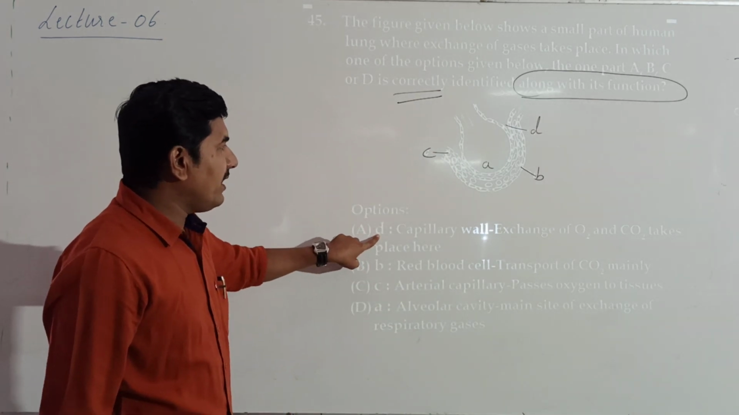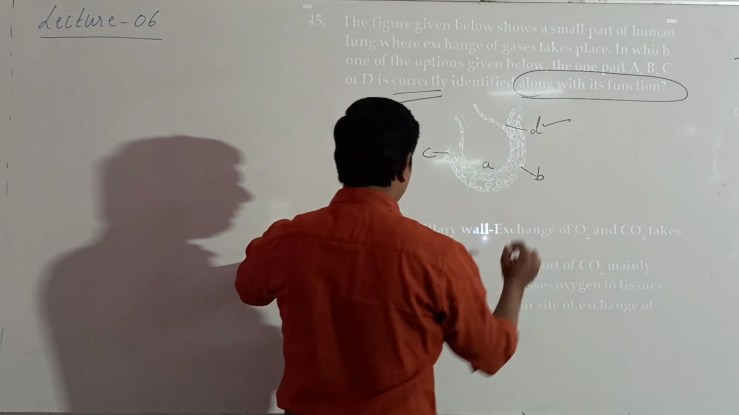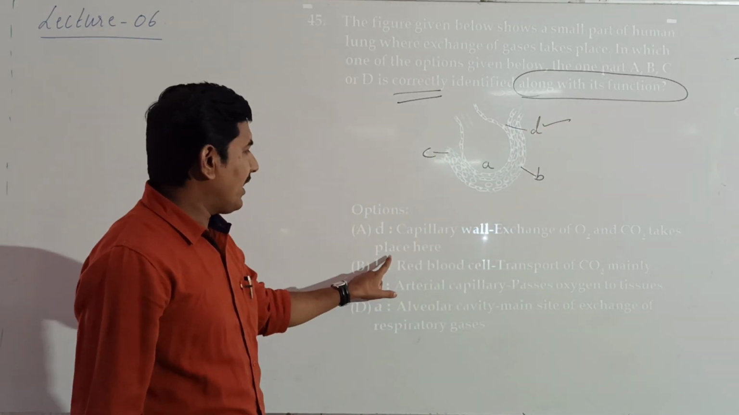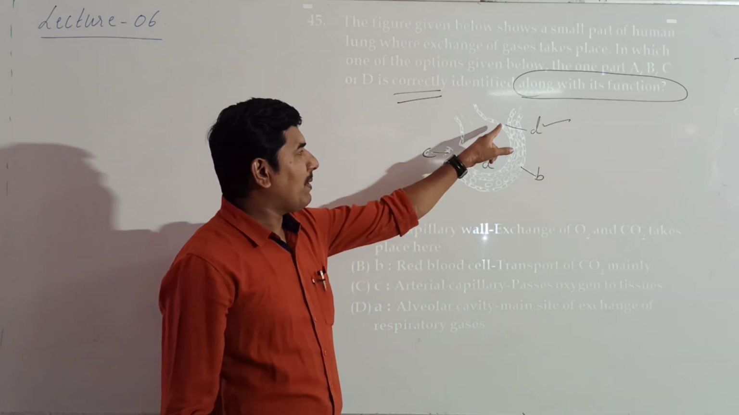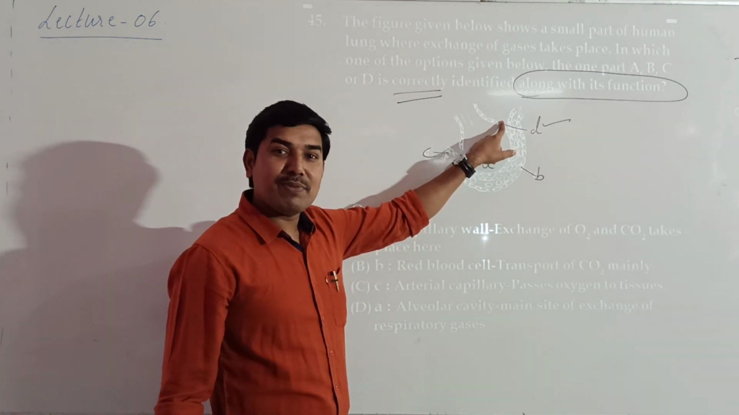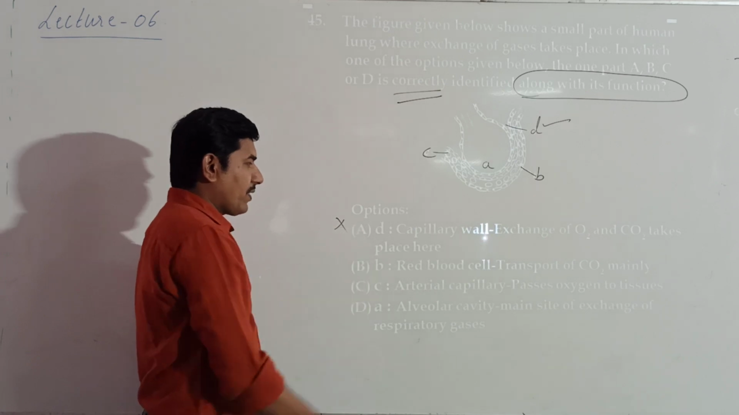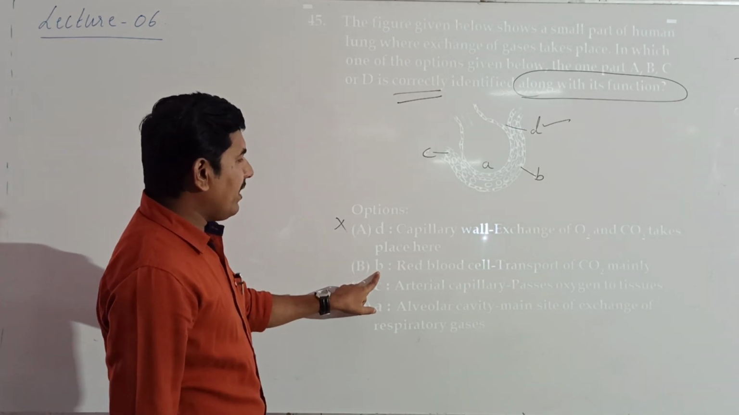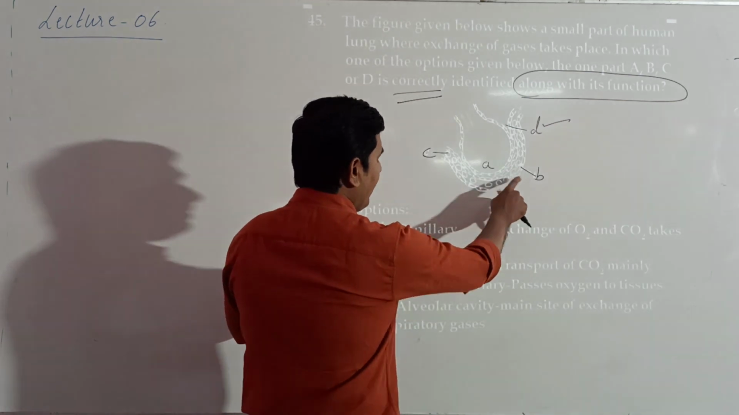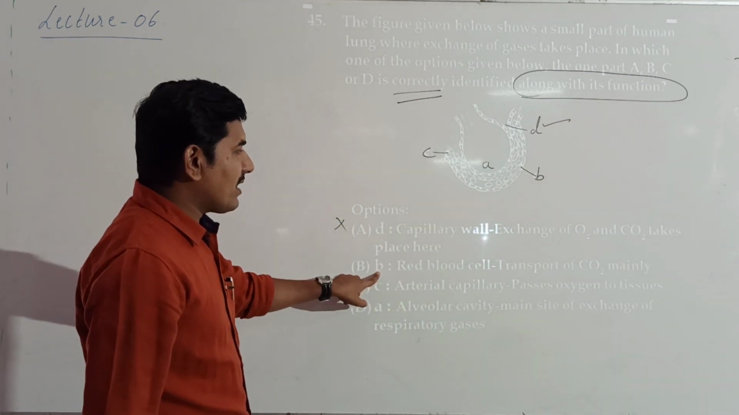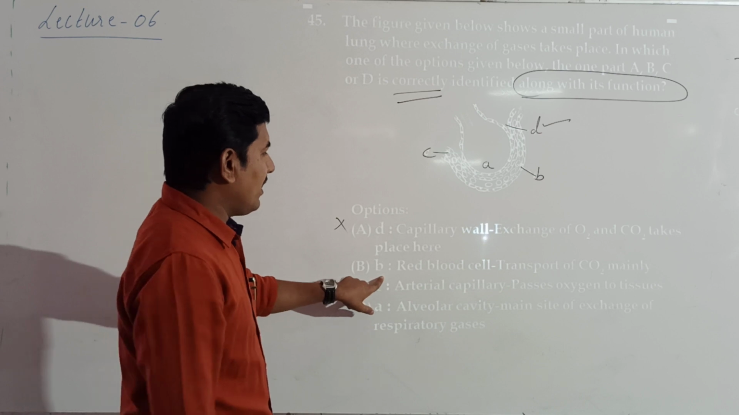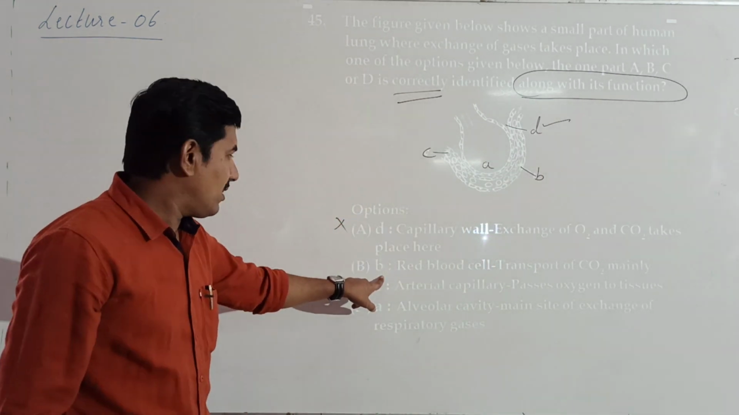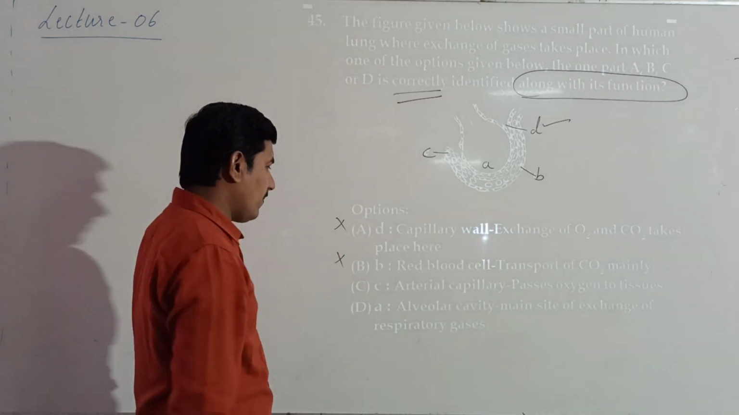Option A: here D is given, so this is the D. Capillary wall, exchange of O2 and CO2 takes place. Whether it is a capillary wall, no, it is the basement substance. So this is wrong. Next, option B is a B. Red blood cells and transport of CO2, but mainly it is the wall of a blood vessel. So this is also wrong.